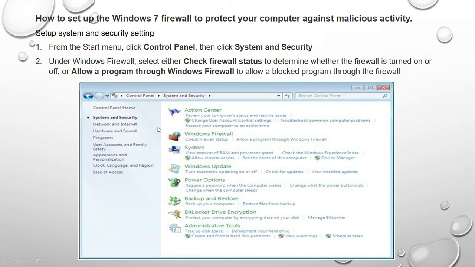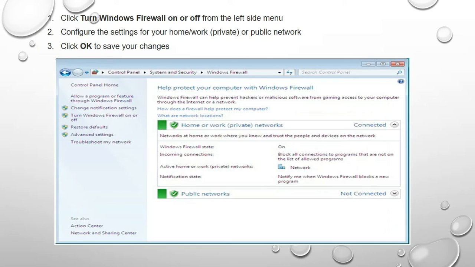So see this picture, where you have to go to control panel, then go for system security. Here control panel is open, system security, you click on system security, this one is open. Then go for the firewall status. Next, you have to click turn Windows firewall on or off from the left side of your menu.